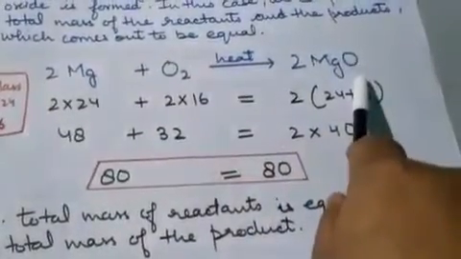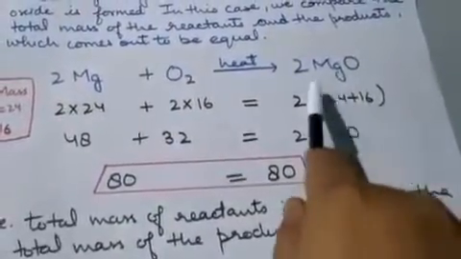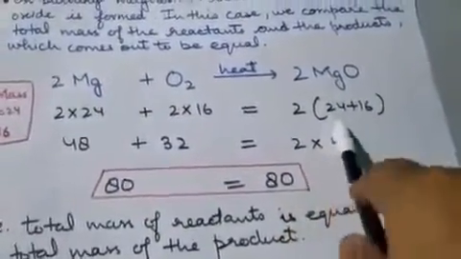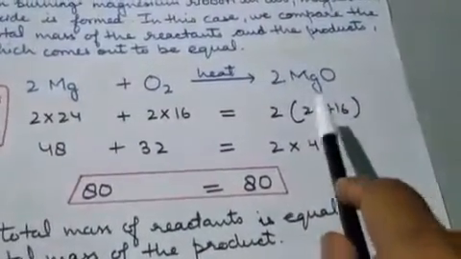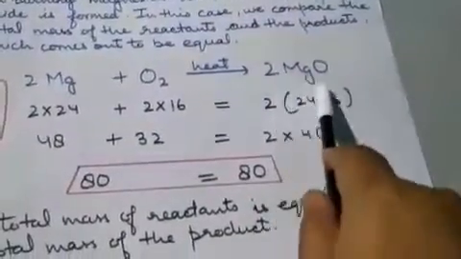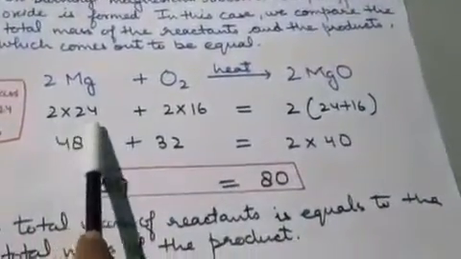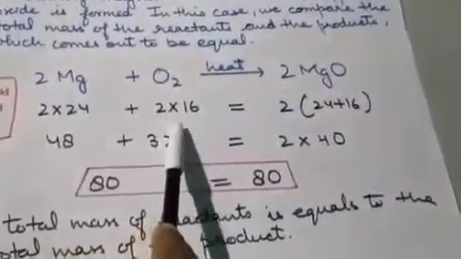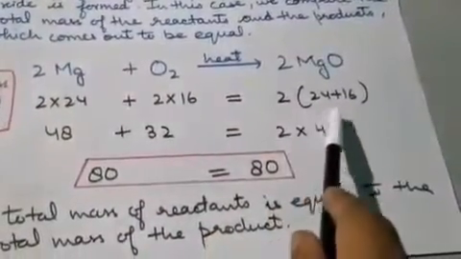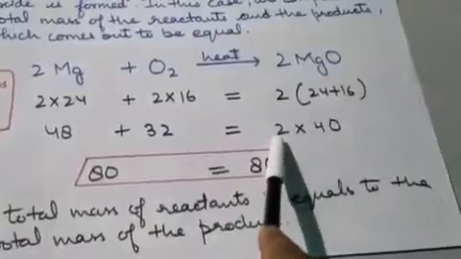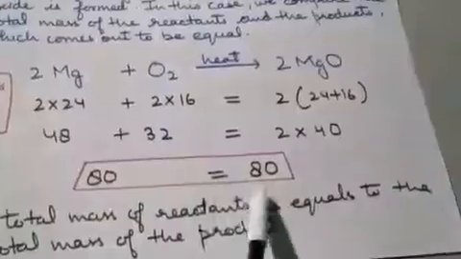Now for 2 MgO, first we will obtain the MgO mass. In MgO there is 1 Mg atom and 1 oxygen atom, so in brackets we will write their masses. Here we have written 24 for the magnesium atom plus 16 for the oxygen atom, and then multiplied by 2, because these are 2 molecules of this compound. Now what will we obtain after multiplying? 48, and after multiplying this we will get 32. After adding this we will get 40, and when 40 is multiplied by 2, or when 48 is added to 32, then what will we get?